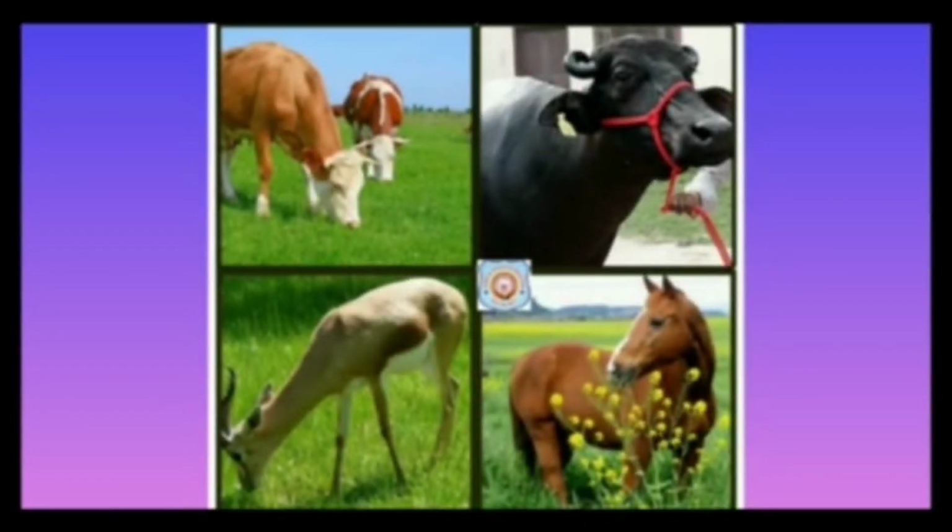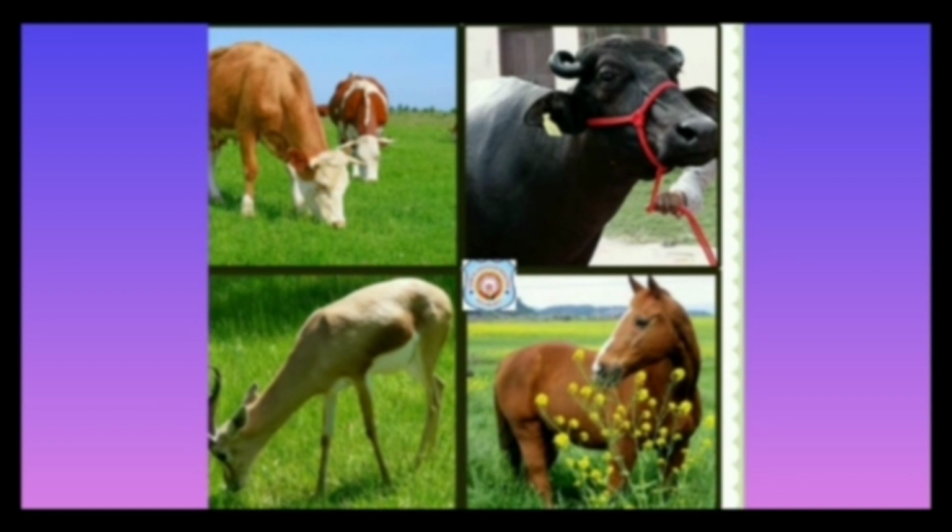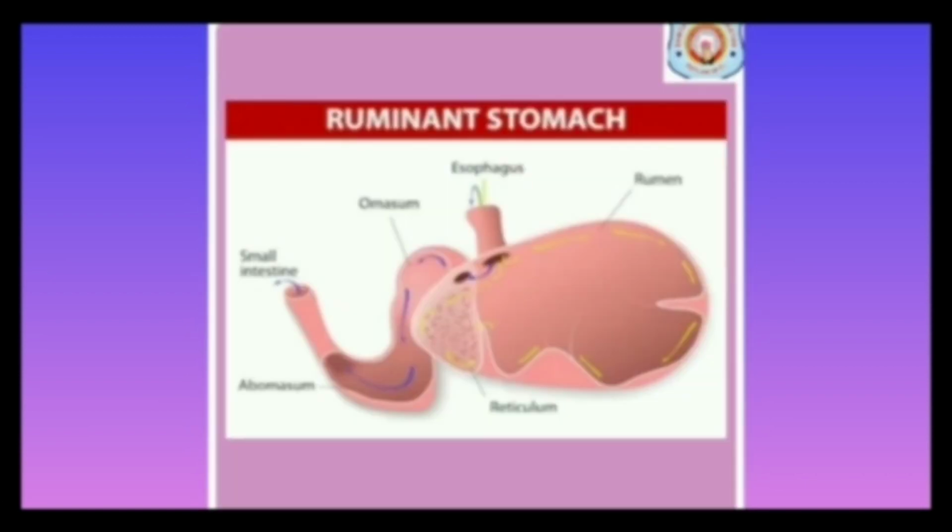Cows, buffaloes, horses, deers are grass-eating animals called ruminants. These animals swallow the grass quickly and store it in a sac-like structure called rumen.